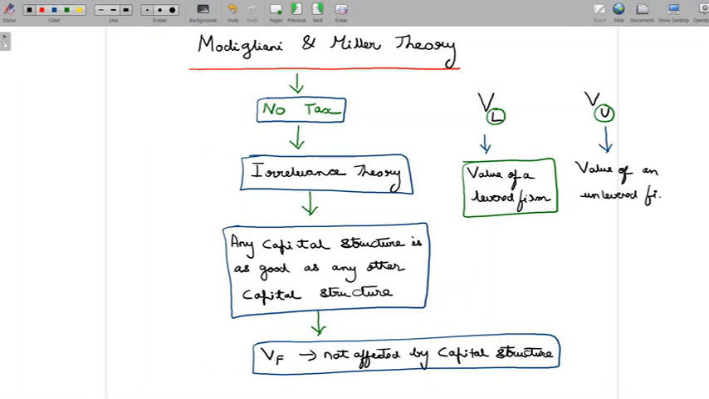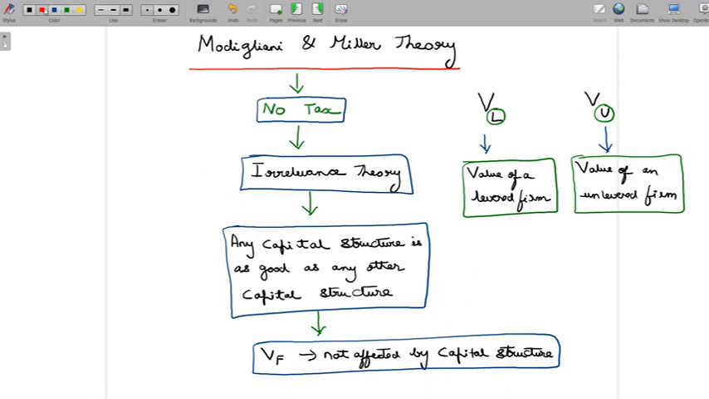So again, we understand that a levered firm is a firm in which there is the presence of debt. An unlevered firm is a firm in which there is only equity, there is no debt. So basically, these are two firms which have two different capital structures. A levered firm has some amount of debt and some amount of equity. The unlevered firm has only equity. So from that sense, we can say that both of these firms are having different capital structures.